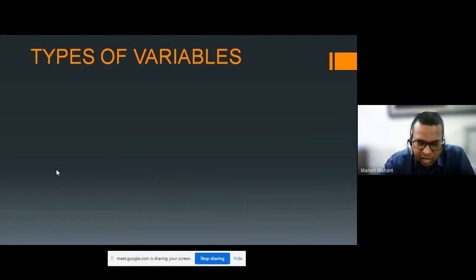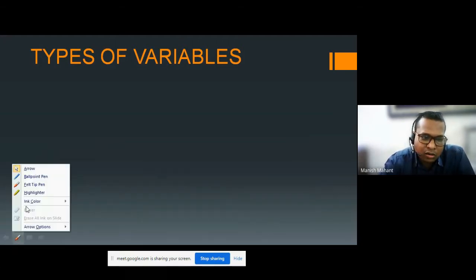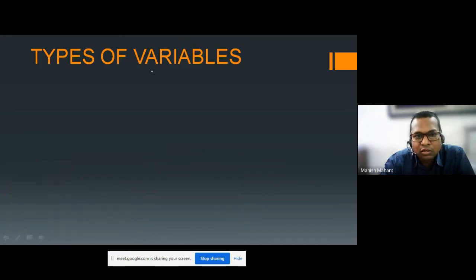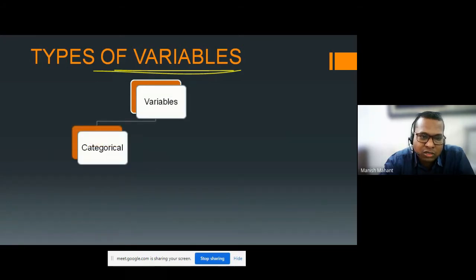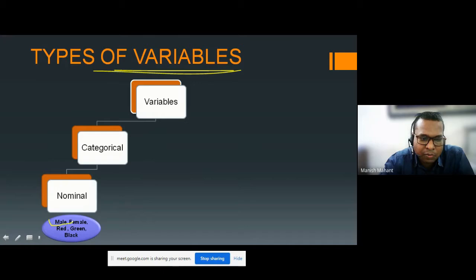So we have a variable here. In linear regression or any type of regression, our variable is divided into various types. The first type is called the categorical type. The categorical type is further divided into a nominal type. An example of nominal type is male, female. One type of characteristic is put into one box, called male, and another type of attribute is put into another box, called female. So this is a categorical type.